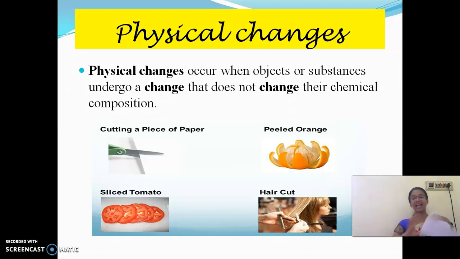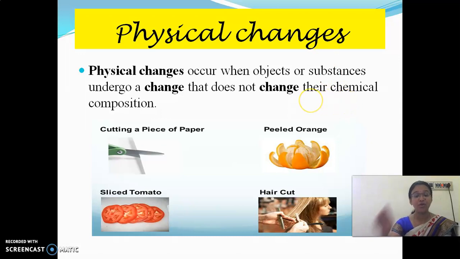If you are going to tear this paper, you are going to call it paper only. You are not going to give some other name for this. If you are going to tear this again and again, it is going to be called paper only. Only the size changes. Is there any change in this paper? No.